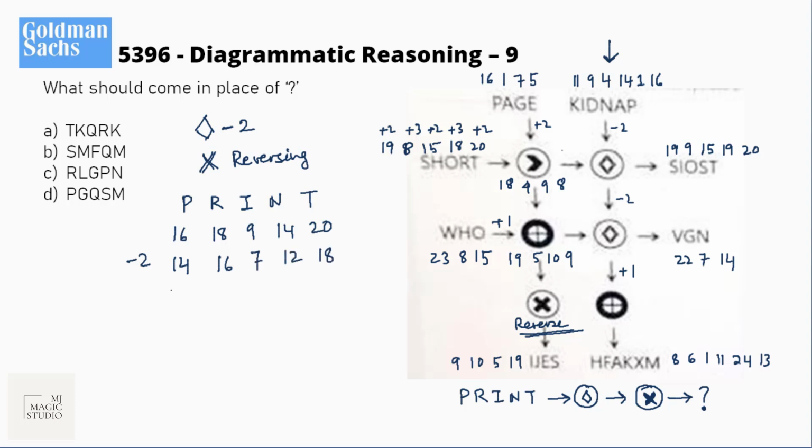And then we have this cross operator, that is the reversing. Reversing the order, it will give me 18, 12, 7, 16 and 14. Now let me convert this into alphabets. 18 is R, 12 is L, 7 is G, 16 is P and 14 is N. RLGPN. RLGPN is there in option C. Do practice these kind of questions.